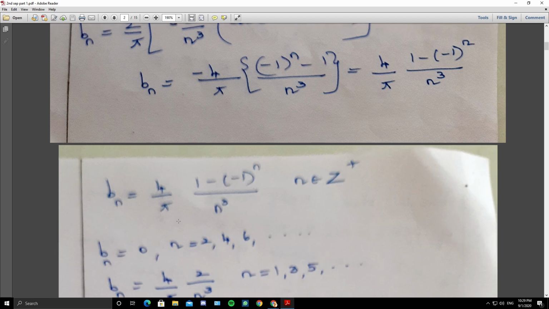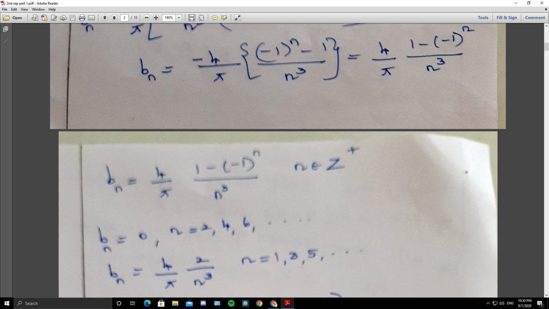So Bn is this term. Now whenever you have this combination 1 plus or minus minus 1 whole power n, you should discuss two cases. In many problems we have seen this. So if n is even, minus 1 whole power even power is 1, so that this is 0. So Bn is 0 when n is even.